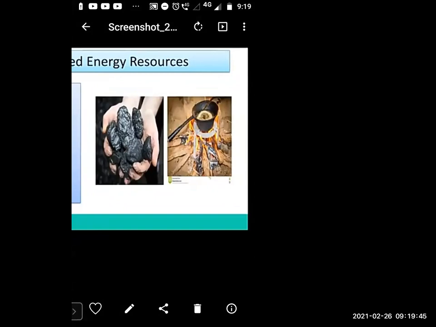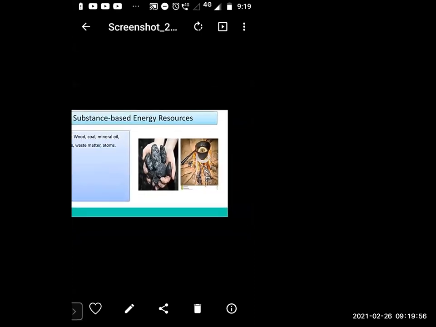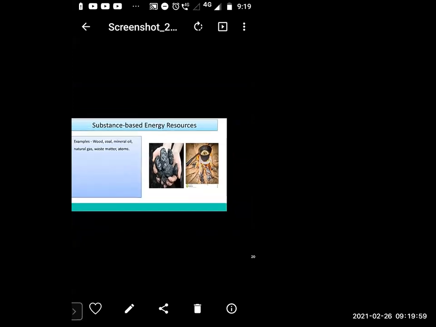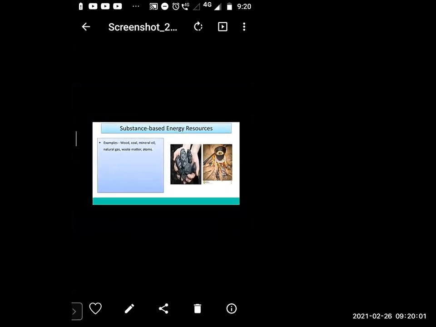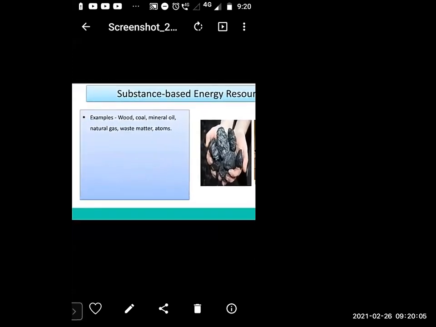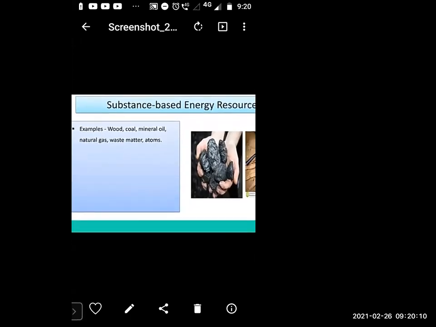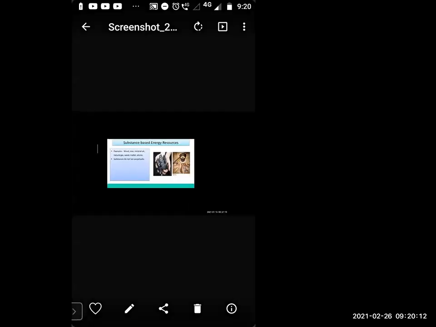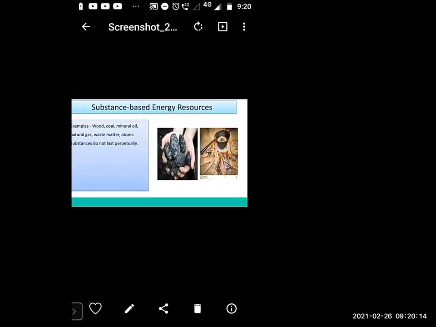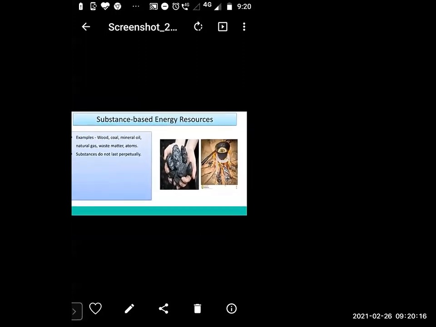The second one is wood, used as a fuel. In our homes, in villages, wood is used for making food. So wood, coal, mineral oil, natural gas, waste matters, atoms, these things are used as energy resources.